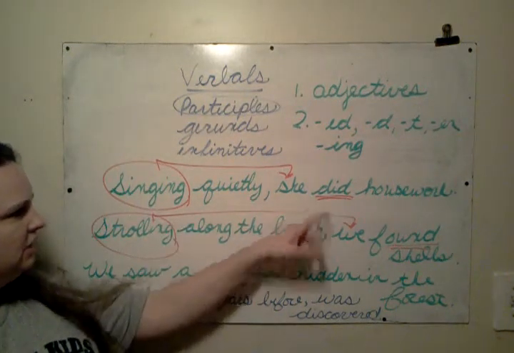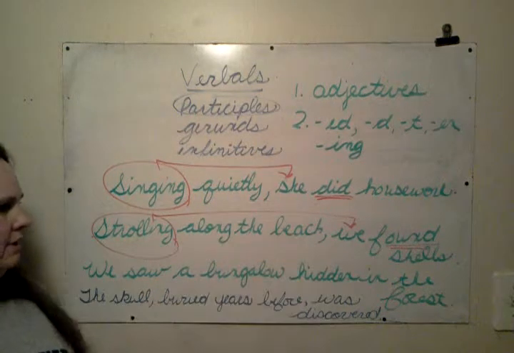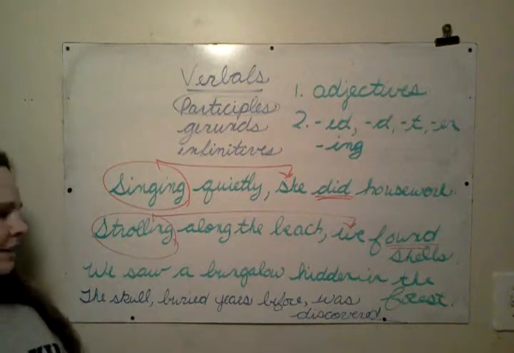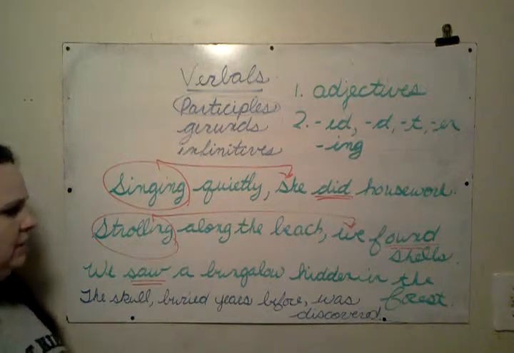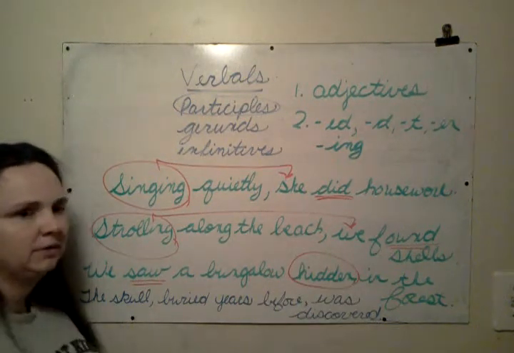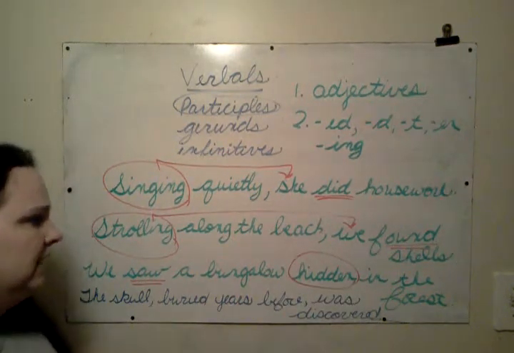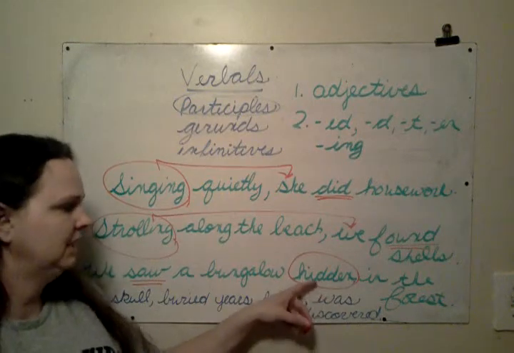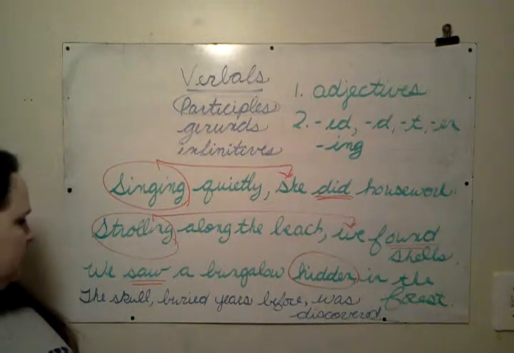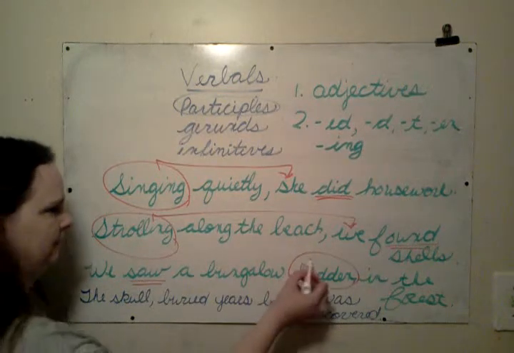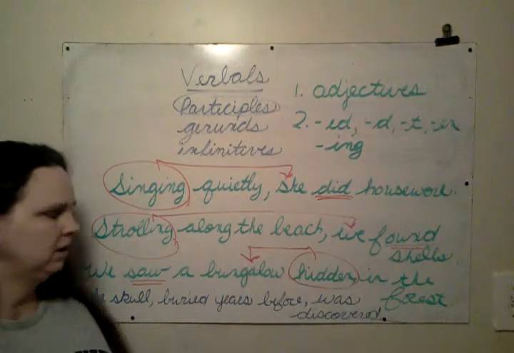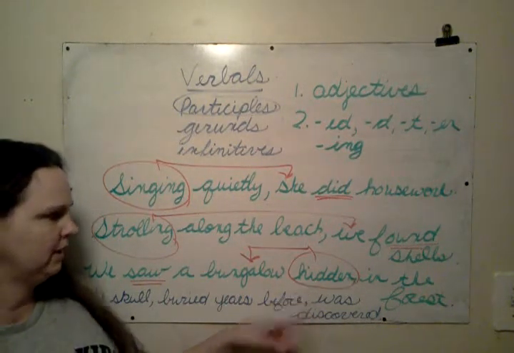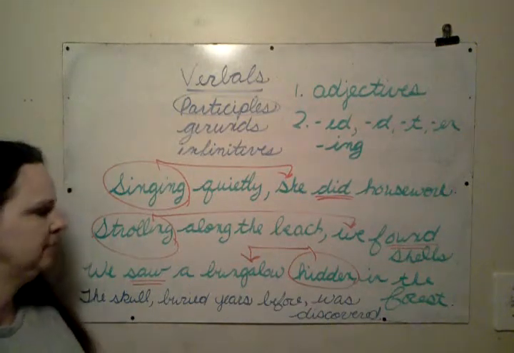Singing quietly, she did housework. Strolling along the beach, we found shells. This one has a past participle verb form. We saw a bungalow hidden in the forest. Saw is the verb, but hidden is a verb form because to hide, right? Hide, am hiding, hid, have hid. So have hidden. Hidden is a past participle verb form. Why is it being an adjective? What is it modifying? Bungalow. Which bungalow? What kind of bungalow? A hidden bungalow. So this is a noun. This is answering the question which one or what kind. So this is doing an adjective job in the sentence.